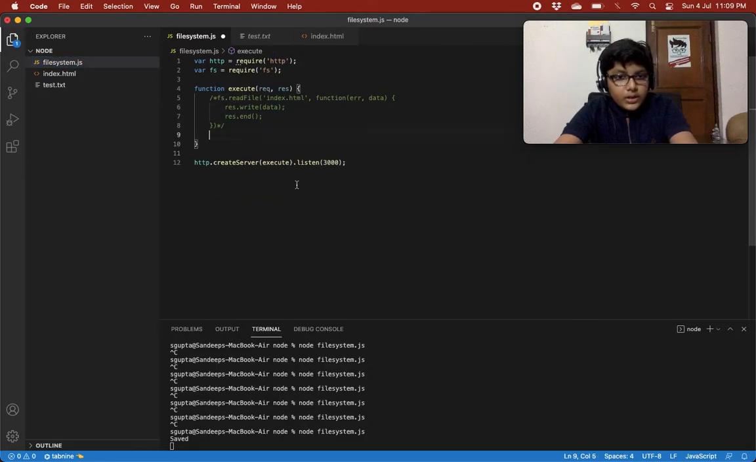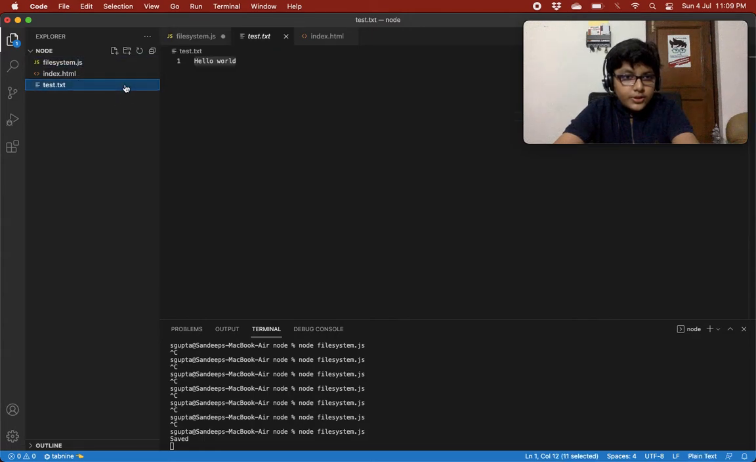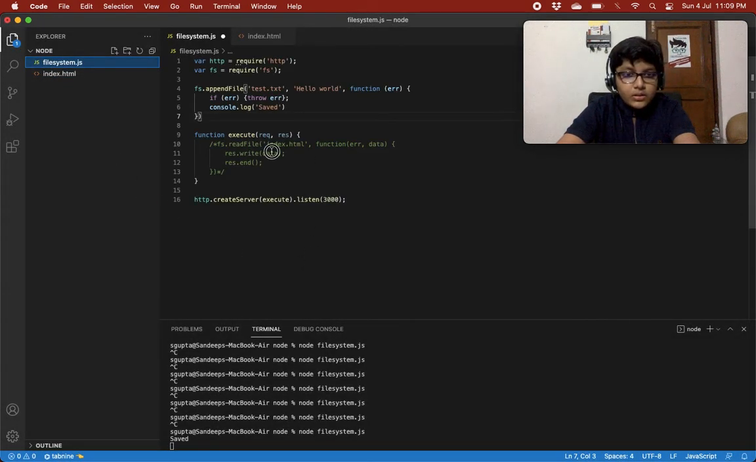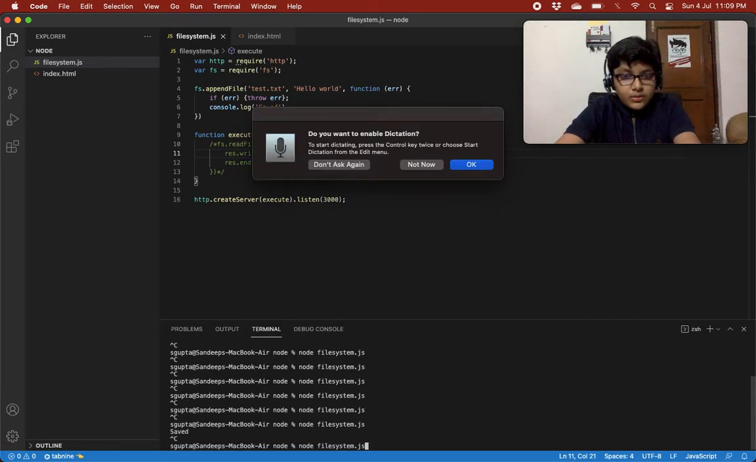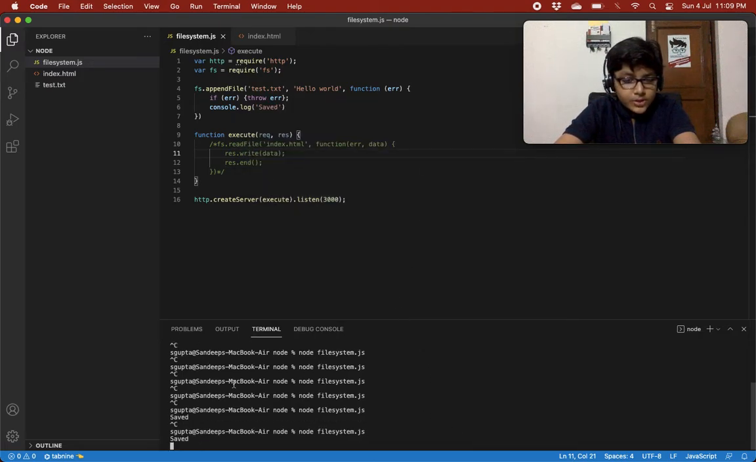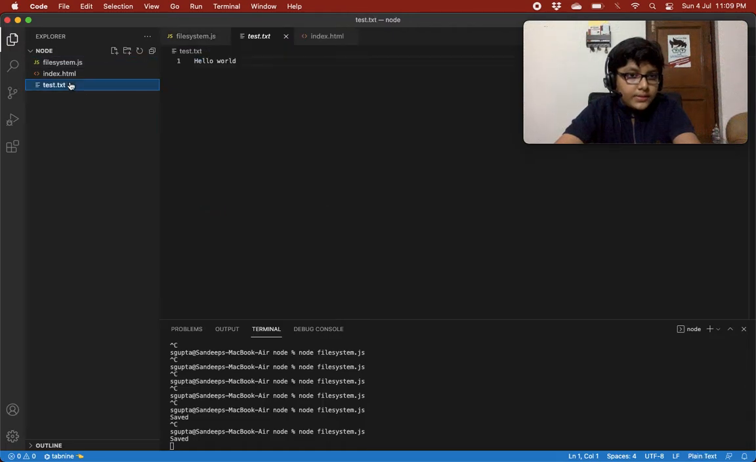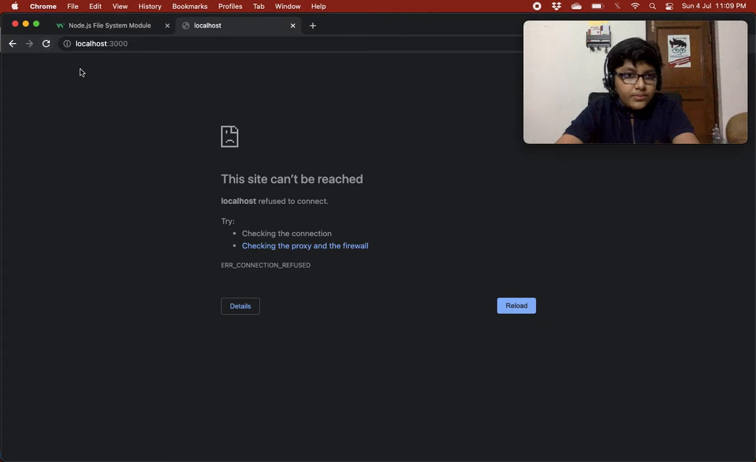Just delete this file to trash, and we'll reload this. Control C. So it is showing saved, and test.txt is over here. We reload this over here.